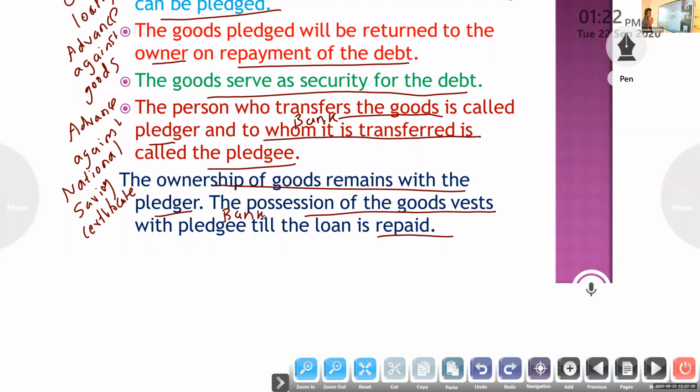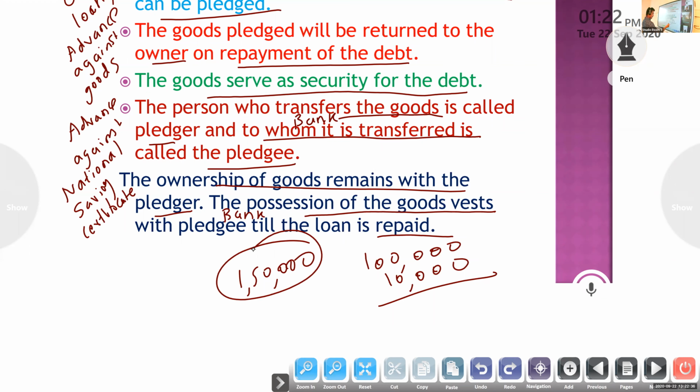Suppose our loan is 1 lakh plus interest 10,000. After the sale, if they got 1,50,000, then from 1,50,000 they will take 1,10,000 for the bank, and the remaining 40,000 they will give to the borrower. If there is a sale, that is how they do it. That is related to pledge. That is movable security, and possession remains with the bank.